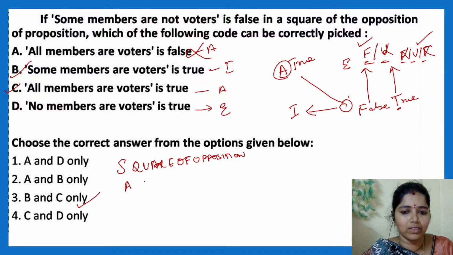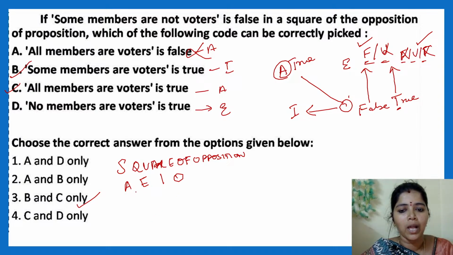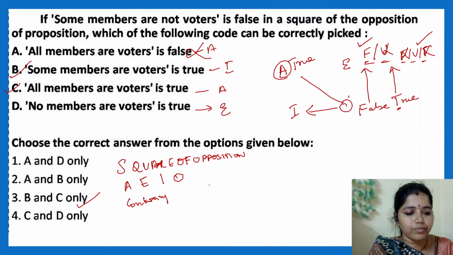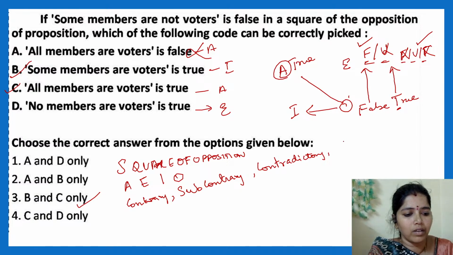I will just make a small gist of what you have learned. There are 4 types of proposition: A type, E type, I type and O type, right? And we have 4 concepts called contrary, subcontrary, contradictory, and subaltern.